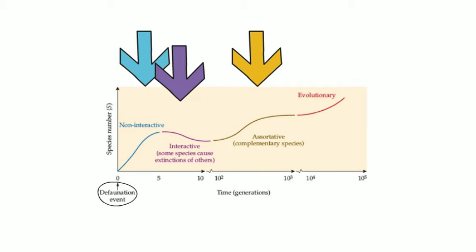In the assortative phase, species interactions are an ongoing series of relationships in which species are not driven to extinction. Total species number will increase as new species arrive and coexist harmoniously in this phase.